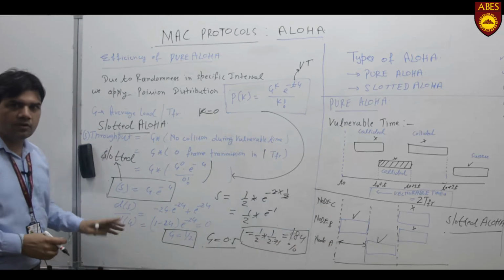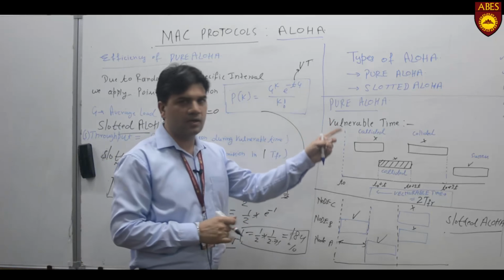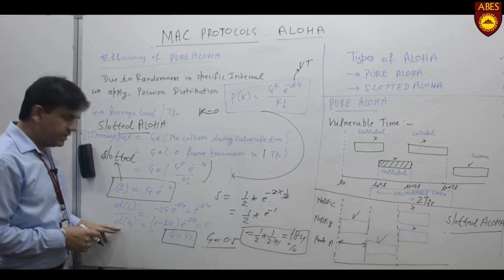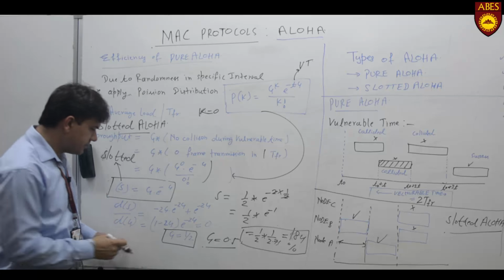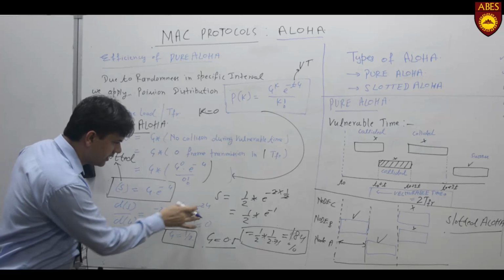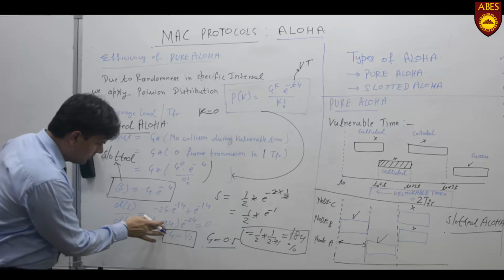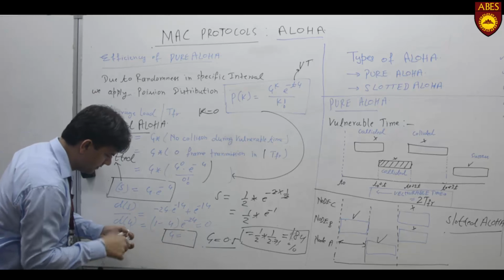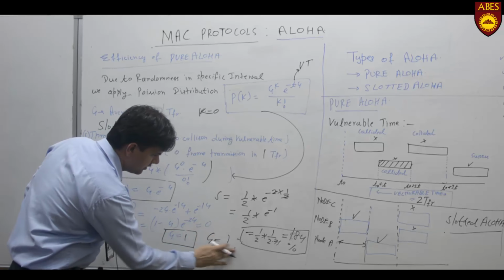Now, similarly, if we want to know the amount of load which should be offered in slotted Aloha in order to have maximum efficiency, that can be calculated by taking the differentiation. In that case, these values will change. Minus 2 would be minus 1, this would be minus G, and the value of G will be 1.